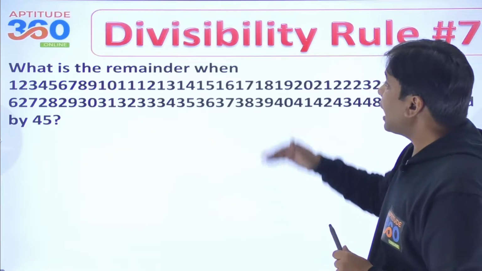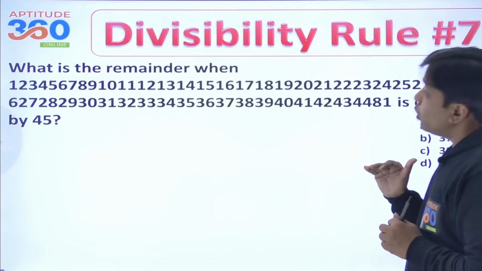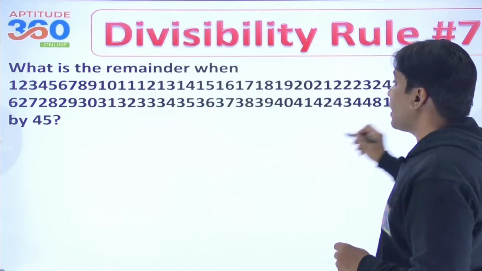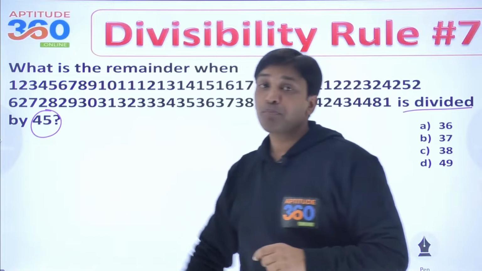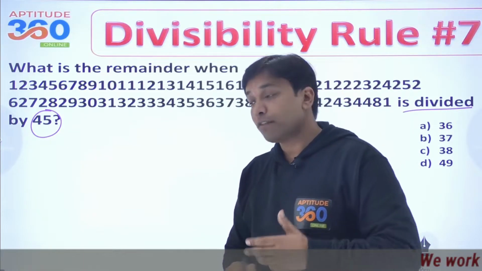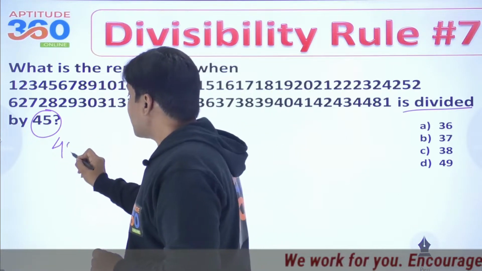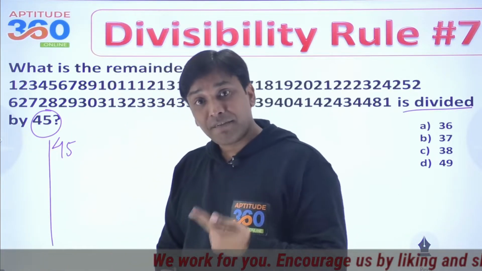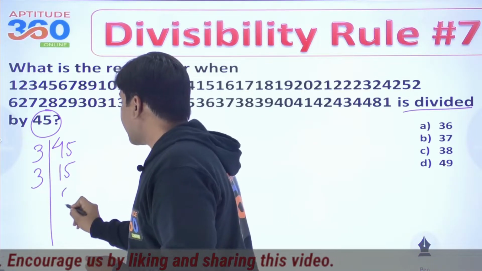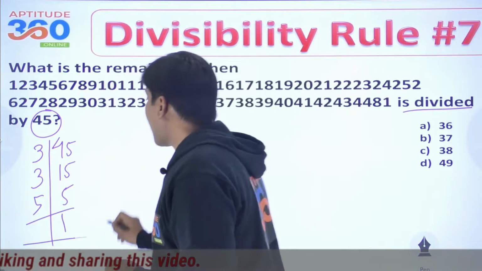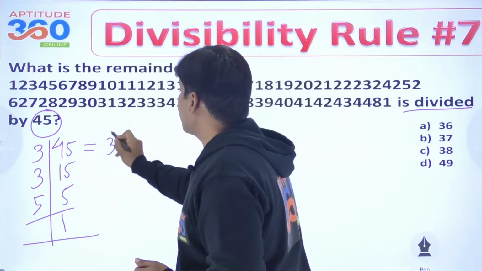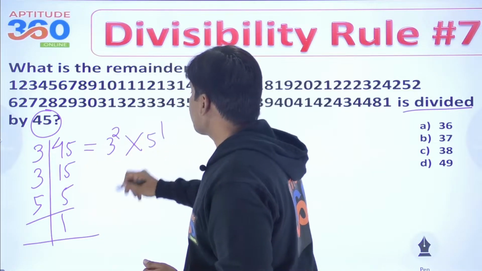I am moving ahead with another problem, and it says that what is the remainder when this very huge number is divided by 45. Now, I might have told you that if you're looking for the divisibility rule of 45, what is that you should be doing? 45 should be prime factorized, right? So that comes out as what? 3 and then 5 and then 5. So I might have told you this is 3 square and 5 is to power 1.